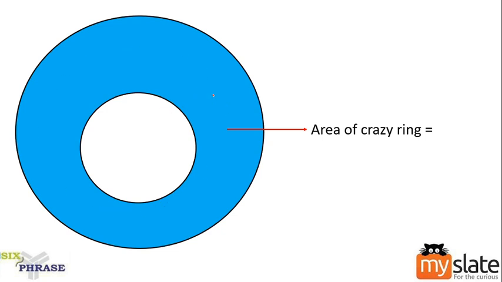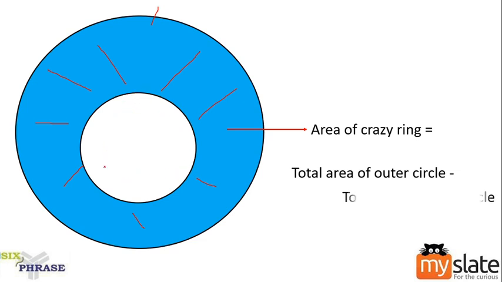I need to know the area of the ring alone. So how can we calculate the area of this ring alone? Think about it. Simple maths, which is nothing but this part alone. The formula is going to be the area of the outer circle. Yes, this circle is our outer circle. From the total area, subtract the area of the inner circle. Okay, total area of outer circle minus total area of inner circle.